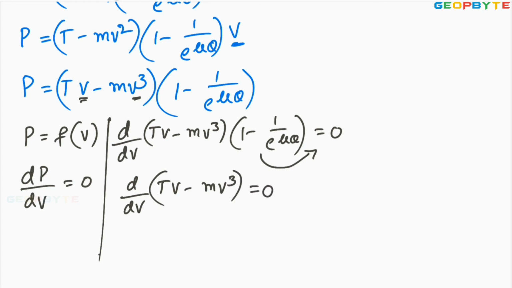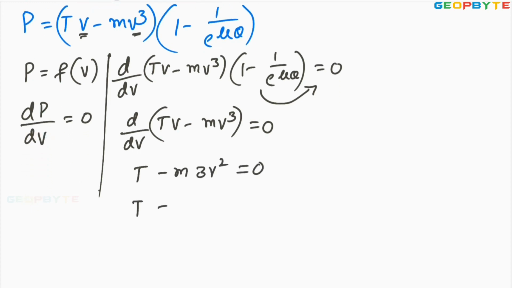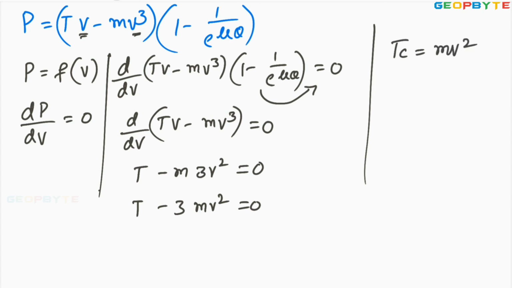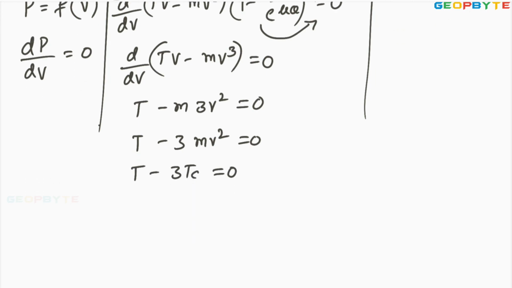Now you differentiate it. So T minus m into 3v square is equal to 0. So T minus 3 into mv square is equal to 0. But what is the Tc, centrifugal tension? It is equal to mv square. So T minus 3 Tc is equal to 0, or 3 Tc equals T. Therefore centrifugal tension equals maximum tension divided by 3. That is the condition for maximum power transmission. The condition for maximum power transmission is centrifugal tension equal to 1/3 of the maximum tension.